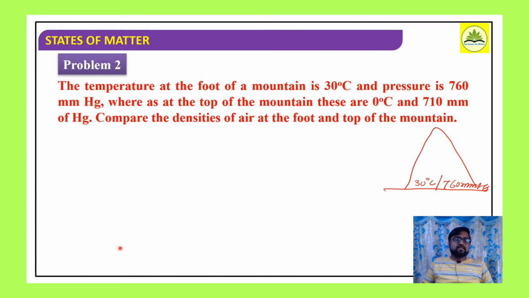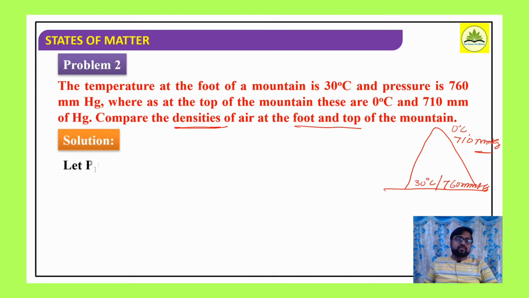Further, what are they saying? Whereas at the top of the mountain, it is 0 degrees Celsius and 710 mm of Hg. So at the top, the temperature is 0 degrees Celsius and the pressure is 710 mm of Hg. What are they asking? Compare the densities of air at the foot and the top of the mountain. We have to find the corresponding densities at the foot as well as at the top of the mountain.